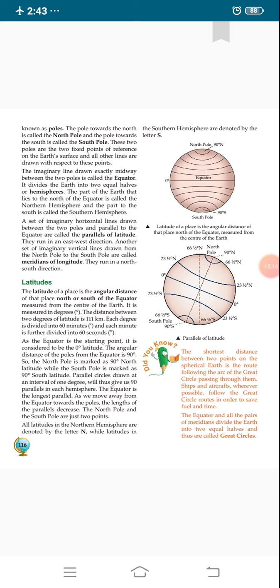Latitudes in the Southern Hemisphere are denoted by the letter S, which indicates the south direction.